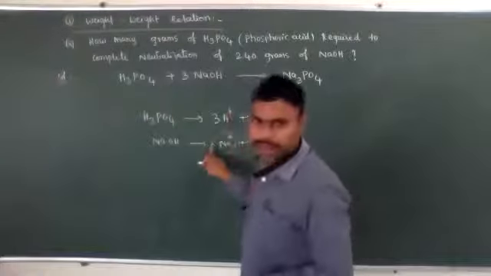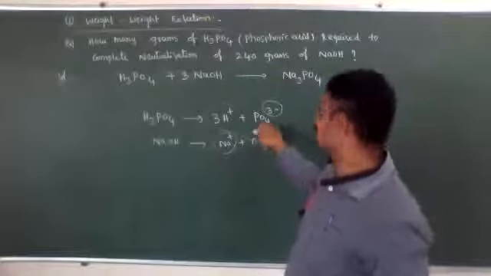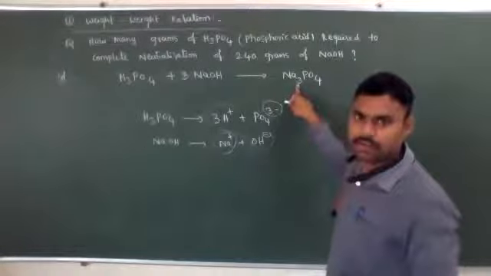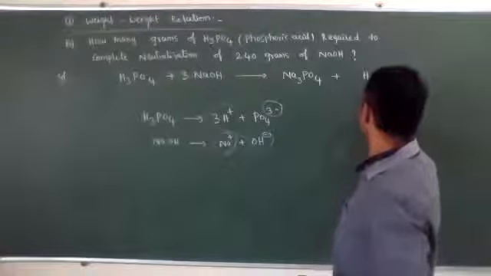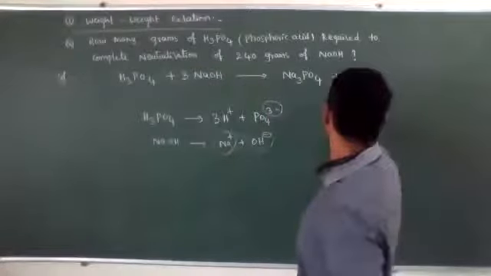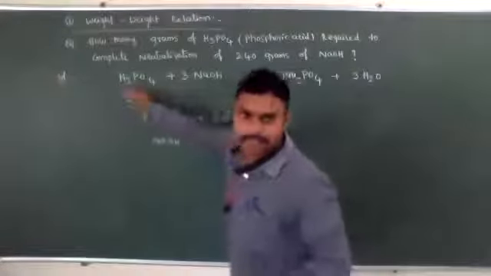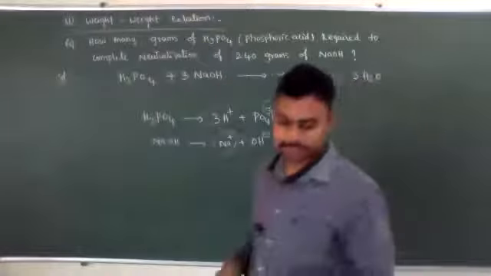That's why 3 sodium atoms are required for neutralization of PO4 3-. Then it is equal to Na3PO4 plus H2O. How many molecules of H2O form? 3 molecules of H2O will form, because 3H+ and 3OH-. This is the balanced chemical equation.